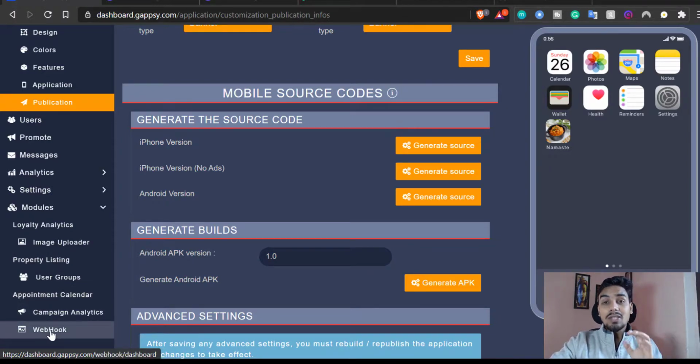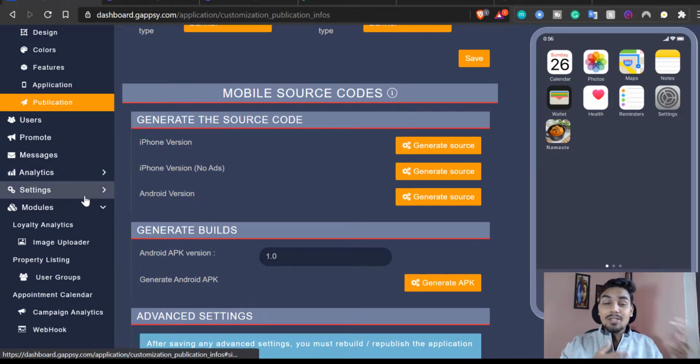And then this is like property listing and appointment calendars. And one important thing that most application builders do not provide is this webhook. Basically, it connects your application with other applications as well. It's not compulsory, it's completely optional. But if you want to use this application for more robust features, then you can do it with the help of webhook. I'm not going into details because I don't want to confuse you. But this is very important, because if you have some idea of it, you will be able to utilize it. If you do not, that's also fine. You will be able to create your application just by drag and drop features, okay?